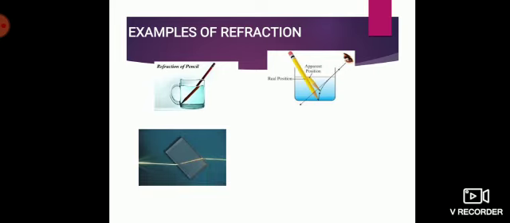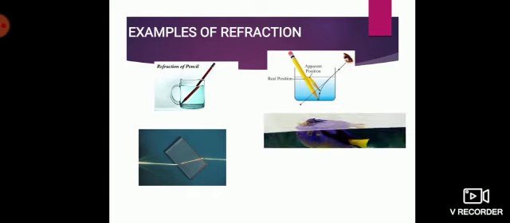Third, this is a glass slab. It's a transparent optical rectangular glass slab. Okay, here when a light passes through, you can see the bending of light very carefully. You have an aquarium. This is a very common example which many of you have noticed, because whenever you see an aquarium, for every fish you see an apparent position of it.